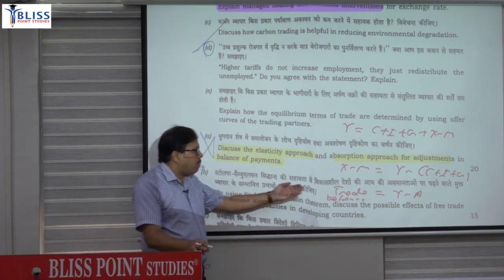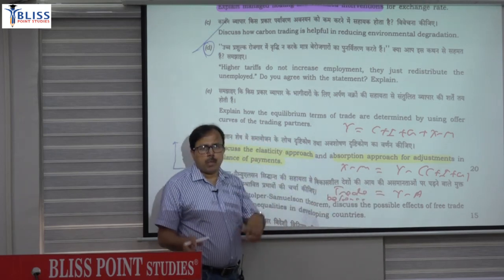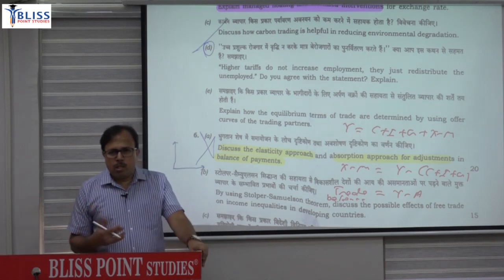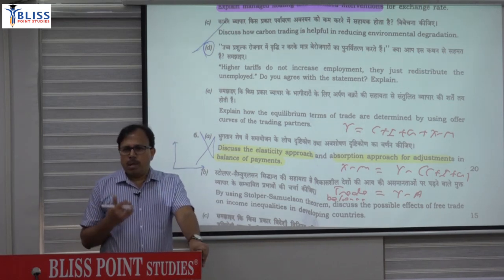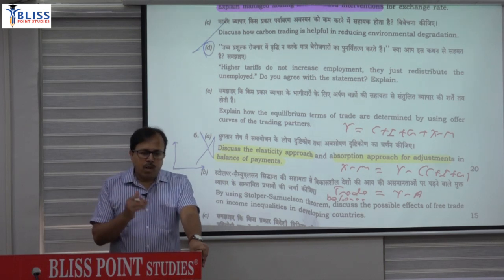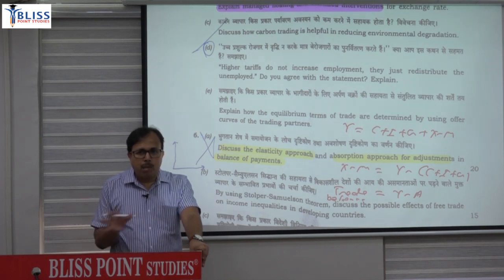So if you have a trade imbalance, it means absorption is more than income. So we have to reduce the absorption. To reduce absorption, you have monetary policy and fiscal policy. By monetary contraction you increase interest rate. At high interest rate there will be lower investment. Fiscal contraction will reduce the government expenditure. So highlight that, that means you are managing the demand part.